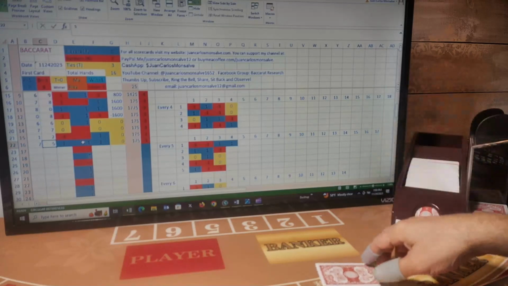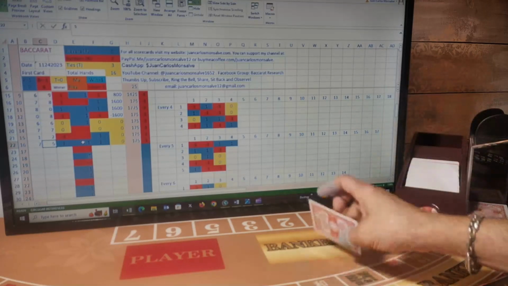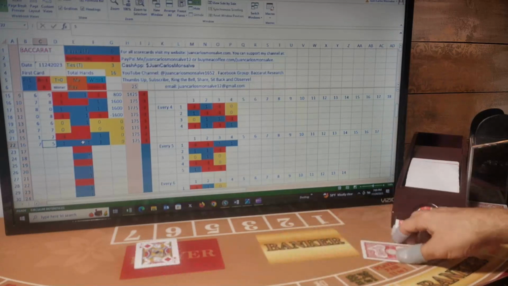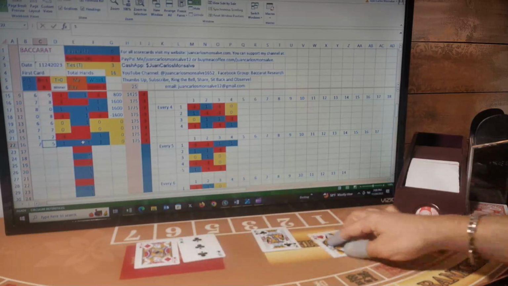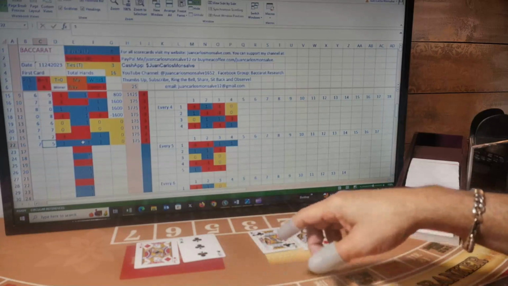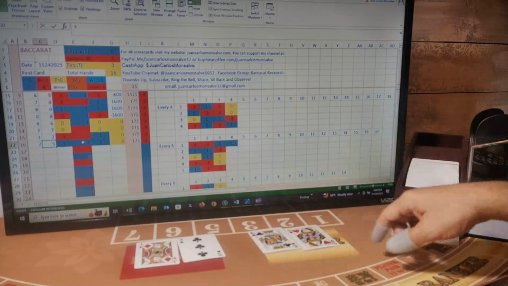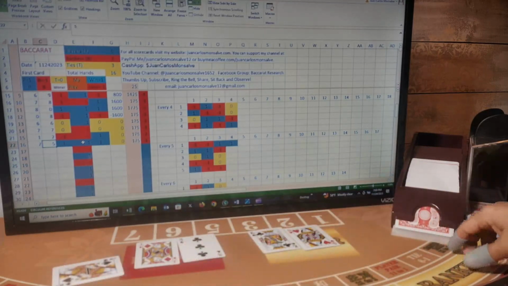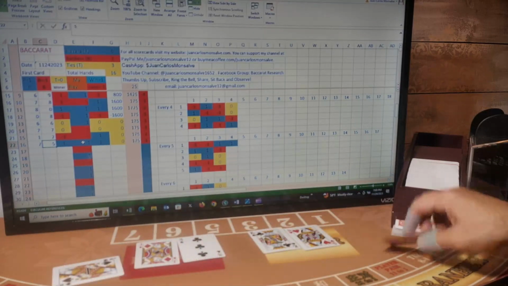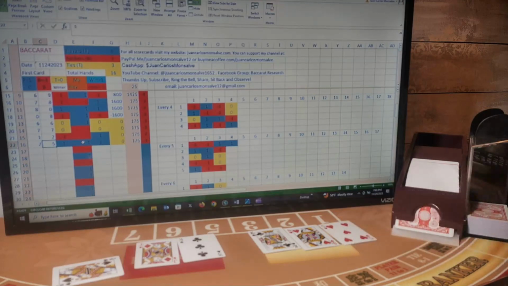My next bet is going to be banker. So first card for player, first card for banker, second card for player, second card for banker. Player has a three and gets a third card. Banker has a zero and gets a third card. The third card for player is a zero, so it remains at three, and the third card for banker is a five. So three player, five banker.